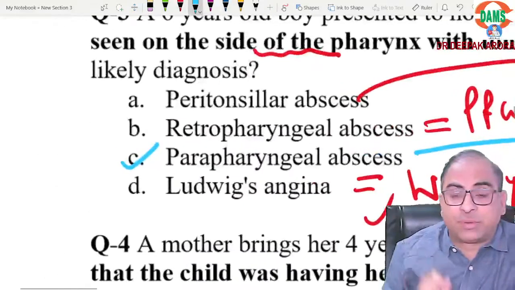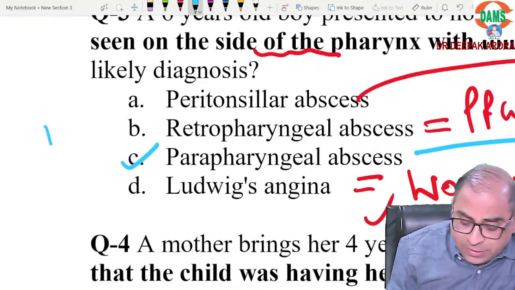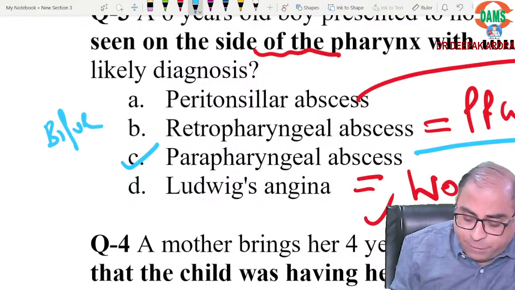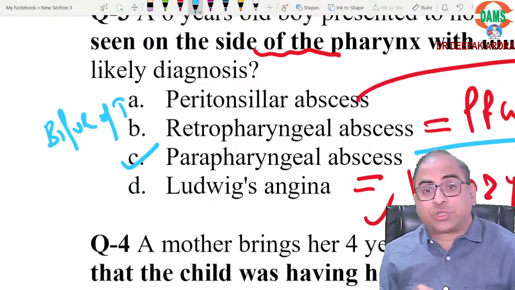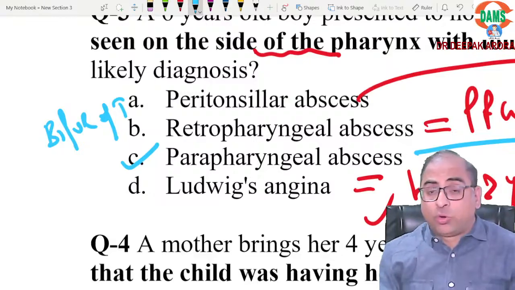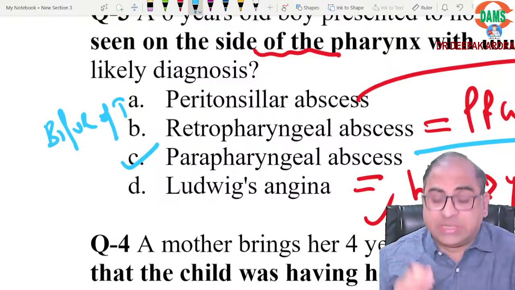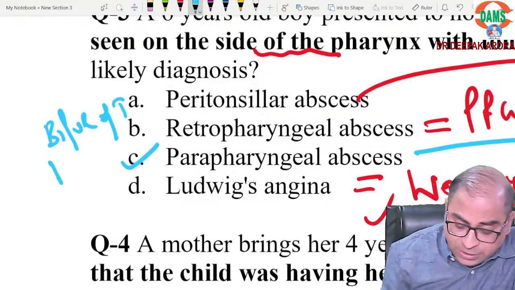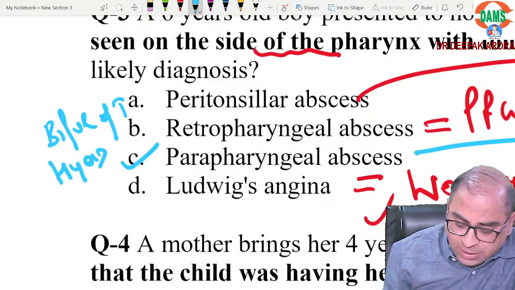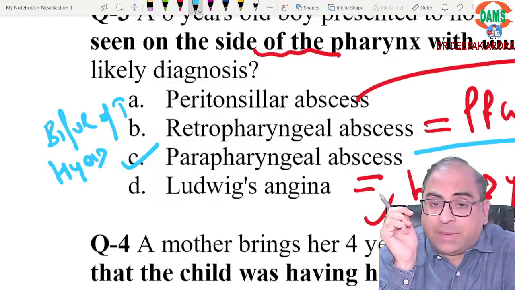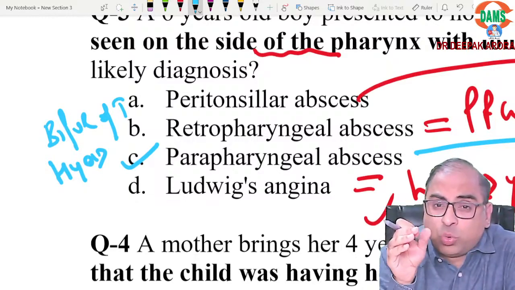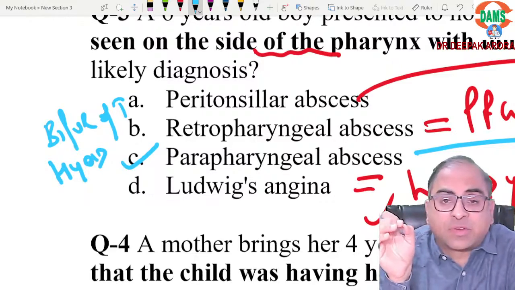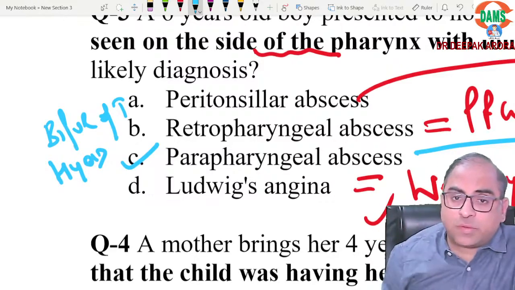Now one more concept. Retropharyngeal abscess extends up to the bifurcation of the trachea. Beta, a very favorite question of your examiner. So what is the lower limit? The lower limit of retropharyngeal abscess is the bifurcation of the trachea. And what is the lower limit of parapharyngeal abscess? Parapharyngeal abscess extends up to the hyoid bone. These are the two concepts, beta.